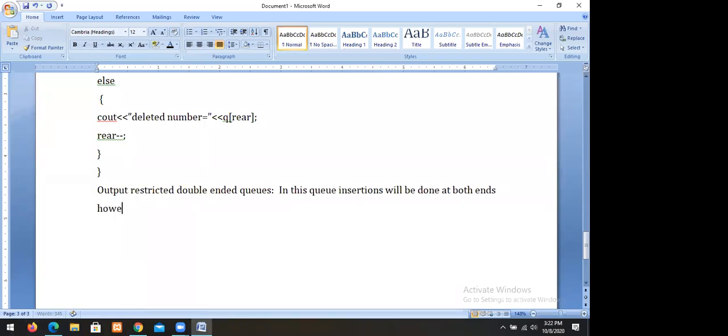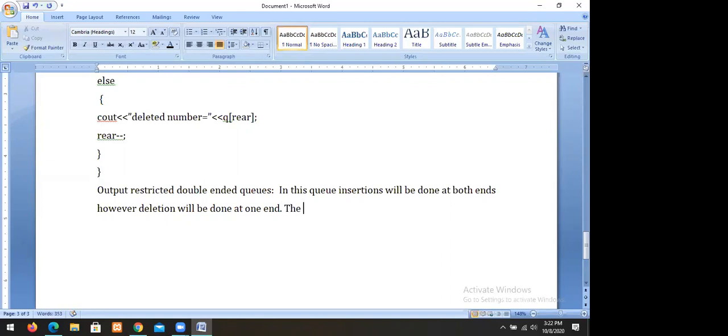However, deletion will be done at one end. We can perform deletion at one end, called front. So we can perform insertion on both ends.